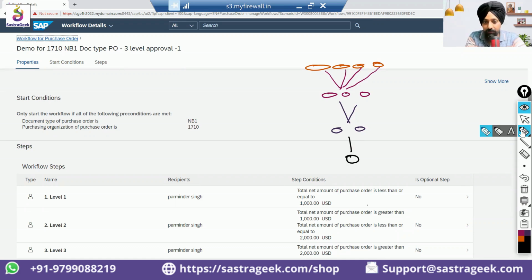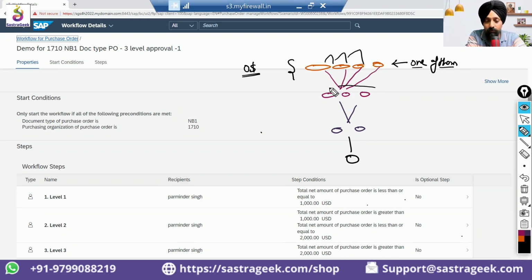Now you would have these people who can approve when it is more than $0. You would be able to set whether all these 4 need to approve or one of them needs to approve. Both scenarios can be there. You can say it should go to the next condition when this one says okay, this one says okay, and all 4 have approved.